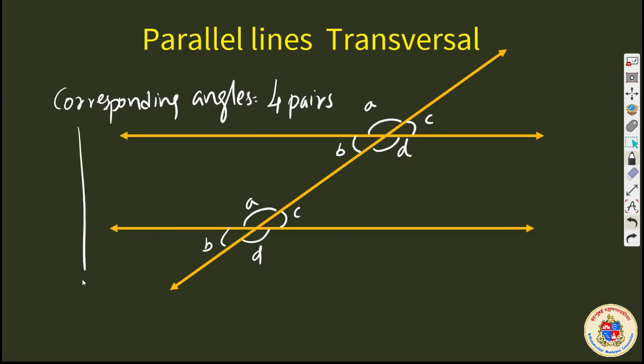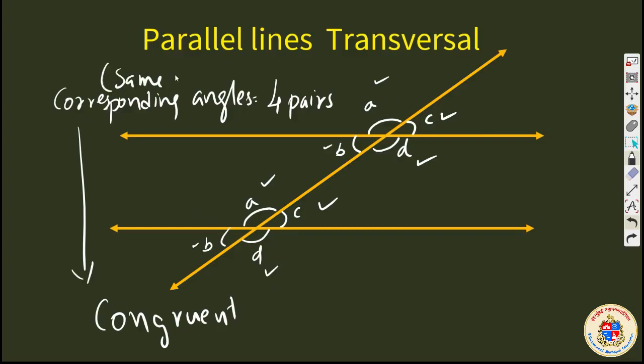And we found that these corresponding angles are congruent, equal. Which are equal? These two are equal. A is equal, B is equal, C is equal with C, D is equal with D. Corresponding angles always lie on the same side of a transversal. Same side of the transversal. Remember, my dear students. Corresponding angles remain on the same side of the transversal.